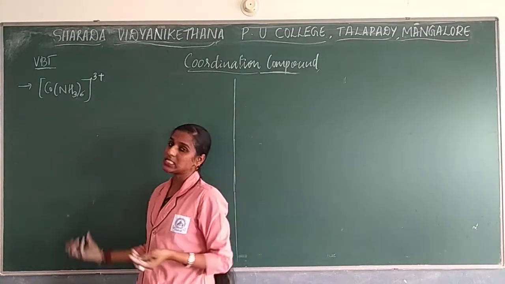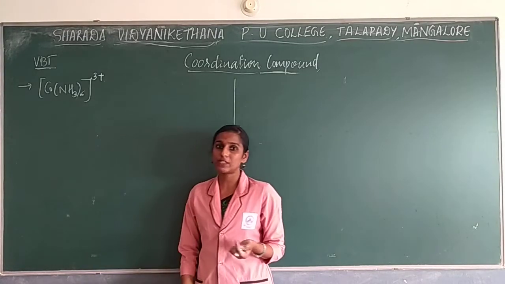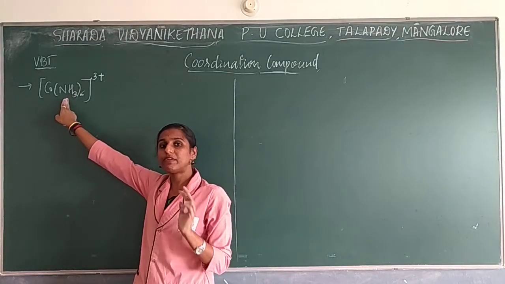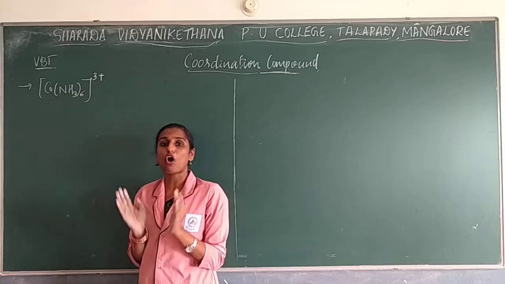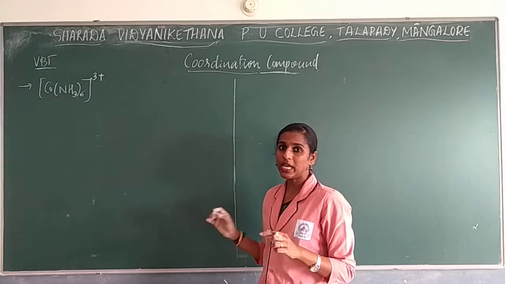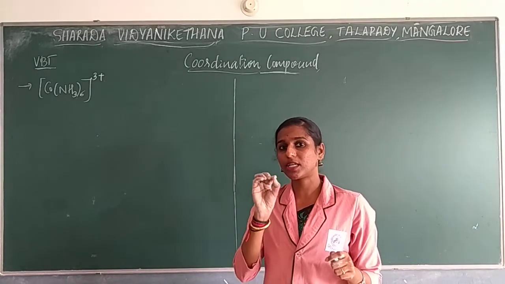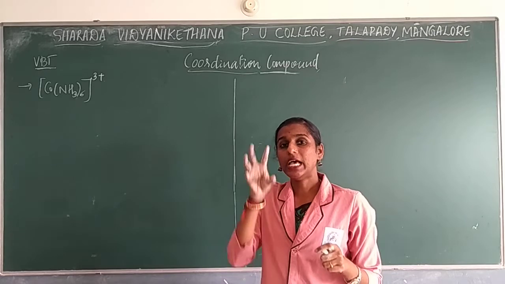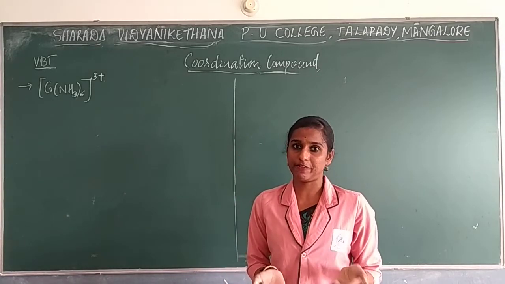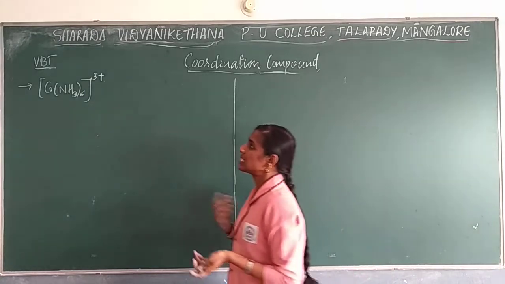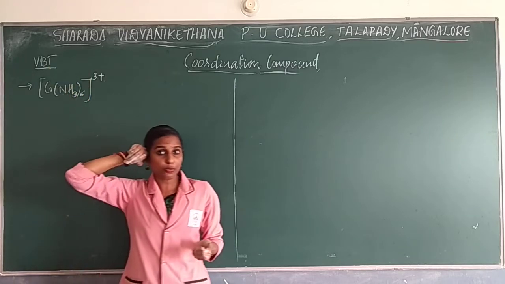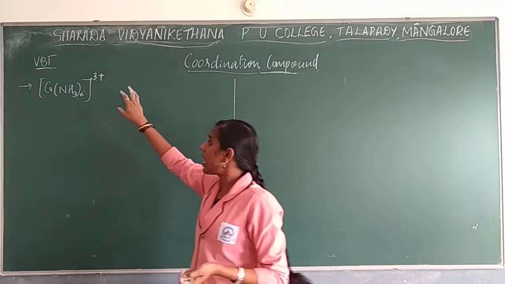To go with the explanation of valence bond theory, we need to understand the ligand present, whether the ligand is a strong field ligand or a weak field ligand. That we need to identify. Just by seeing the compound it is not possible, or just by doing the VBT structure it is not possible. So what they have done is they have taken this compound.